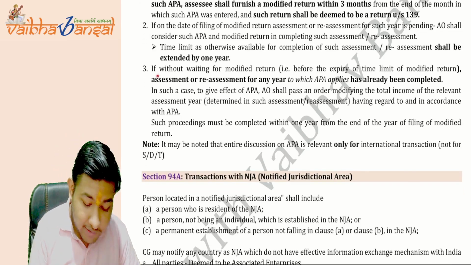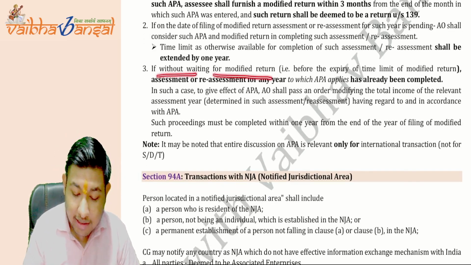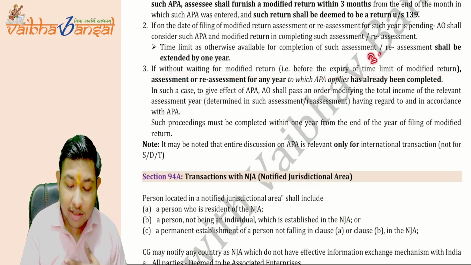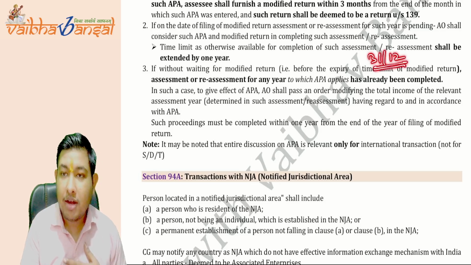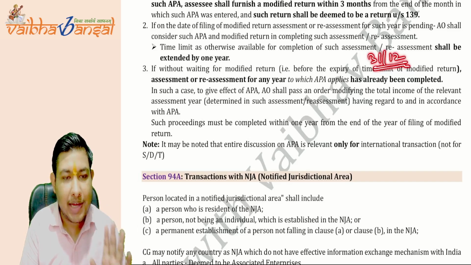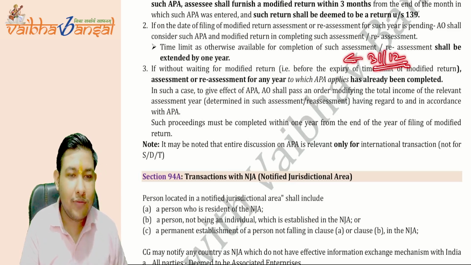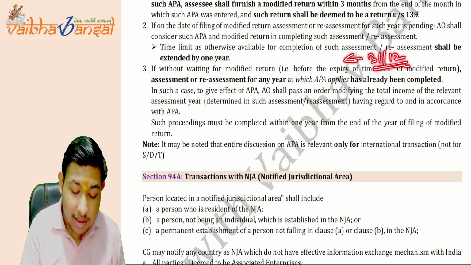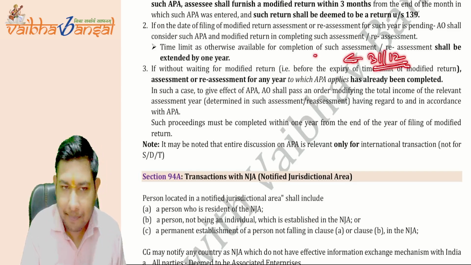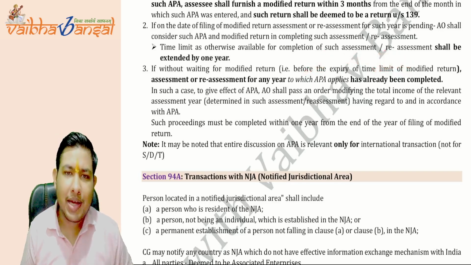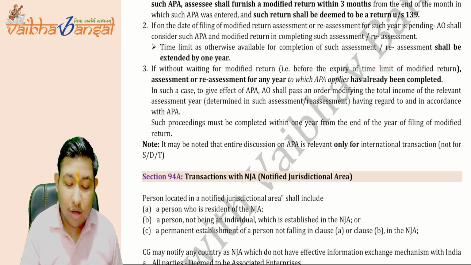Now, if without waiting for the modified return, that is before expiry of the time limit of the modified return, I have to file the modified return till 31st of December. But suppose the AO has passed the order of assessment or reassessment on or before 31st December 2024, say in November he has passed the assessment or reassessment of any year to which APA applies.